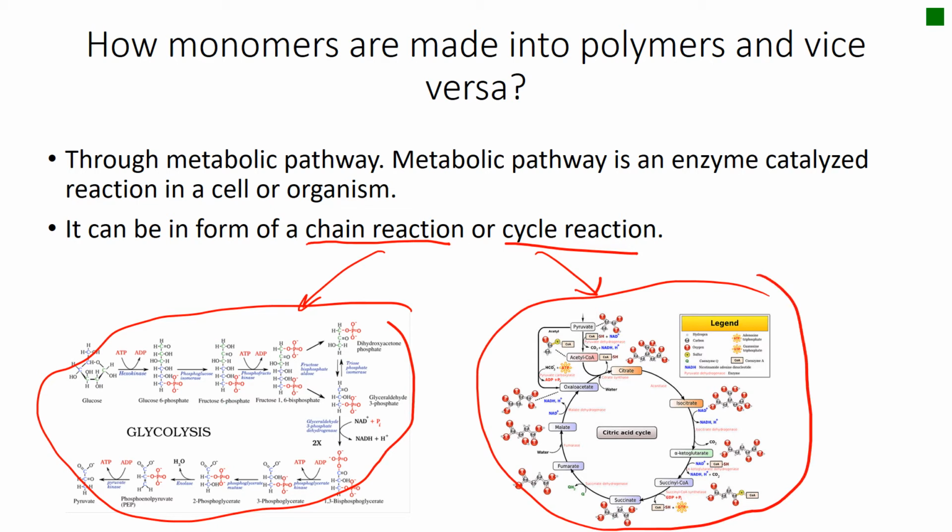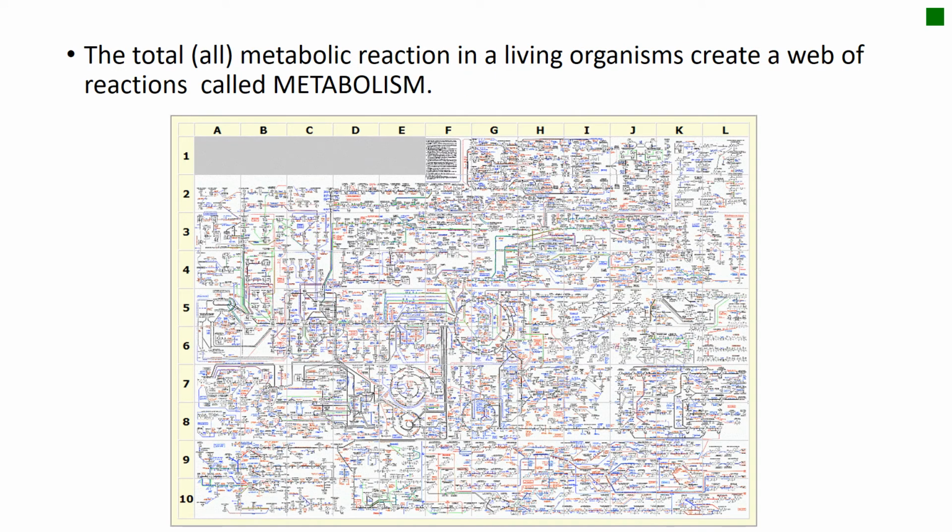So as you can see in this reaction, the molecules are divided into smaller molecules, right? And also what happened here, right? Slowly but surely, these molecules are changed into different types of molecules. Now the total of all metabolic reactions in a living organism creates a web of reactions called metabolism. So this is one sample of the map of metabolism. Don't get freaked out. You won't learn about it, all right? Don't worry.